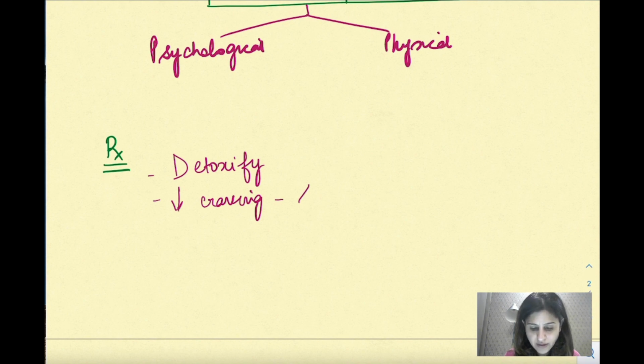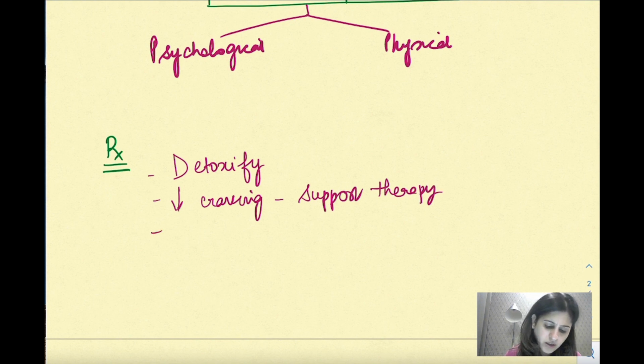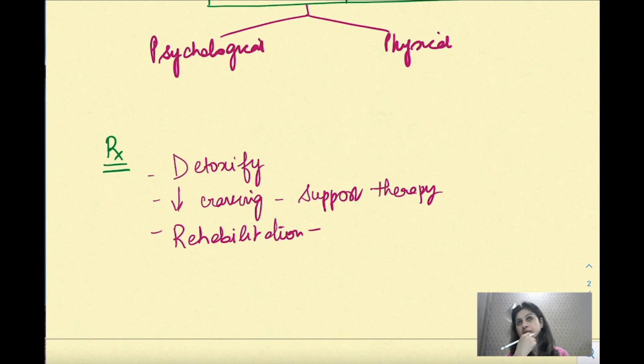So decrease craving, or we call it as support therapy. And then the third would be rehabilitation. It is very important. It is like the psychotherapy. He can go into groups where they discuss and they try to help each other out. So that is rehabilitation by psychotherapy.